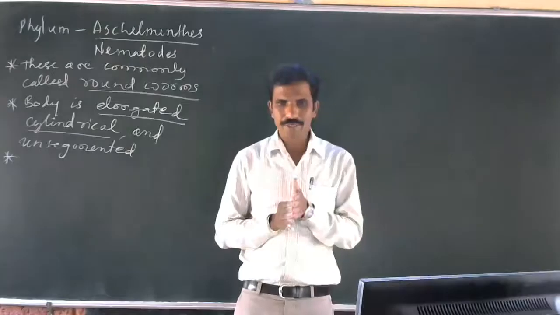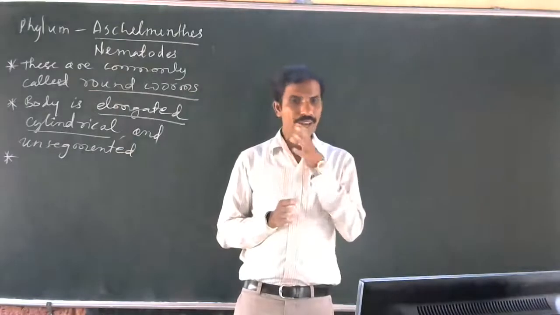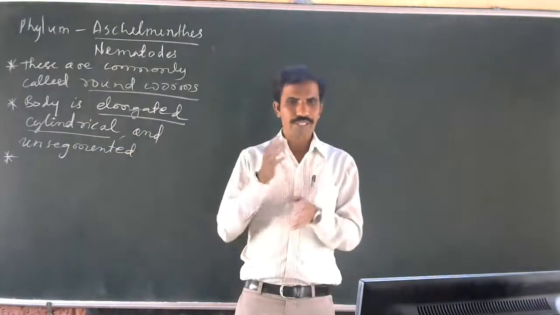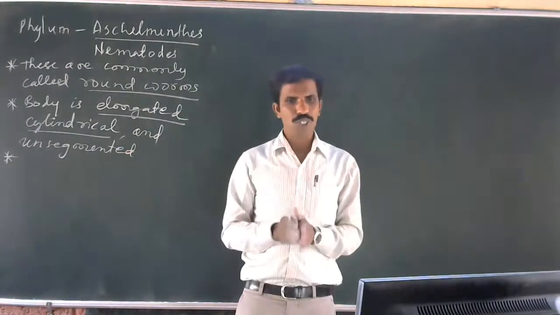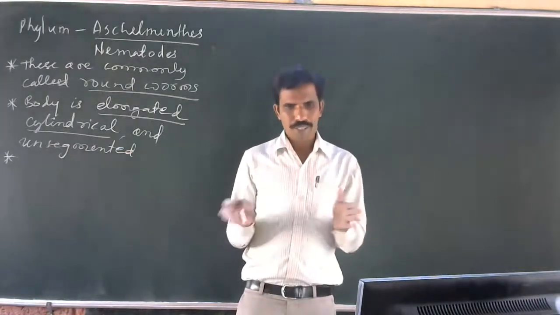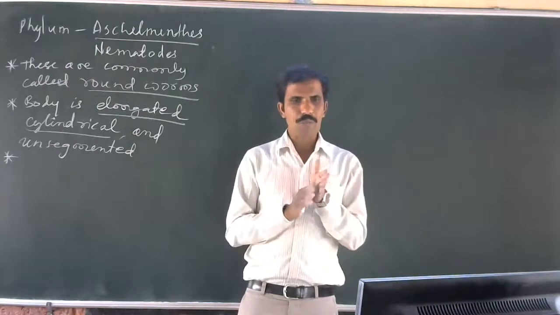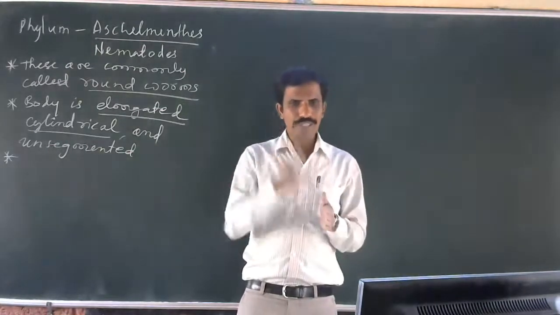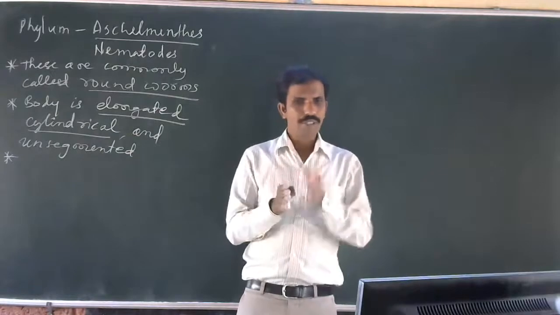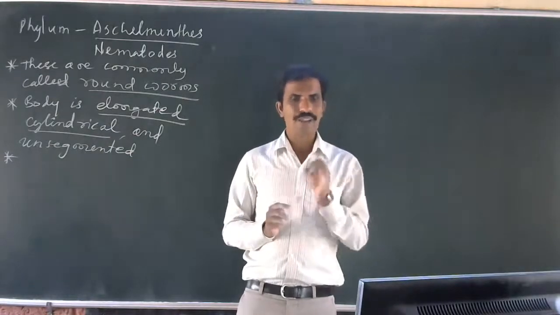Bilateral symmetry means if you cut the body in any plane or any side, two equal halves will come. If the body is divided into two equal halves when you cut any one plane, it is called bilateral symmetry.